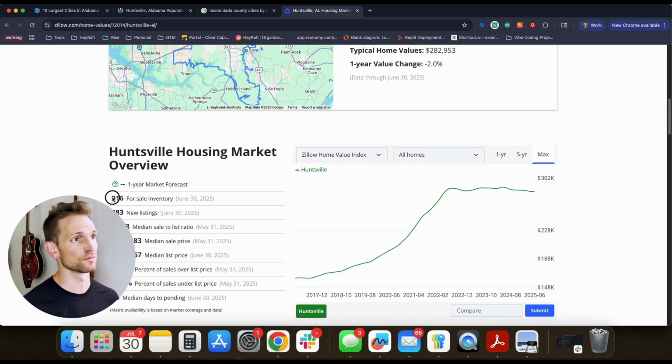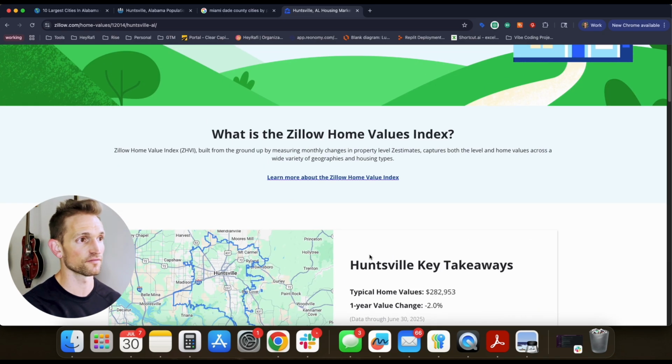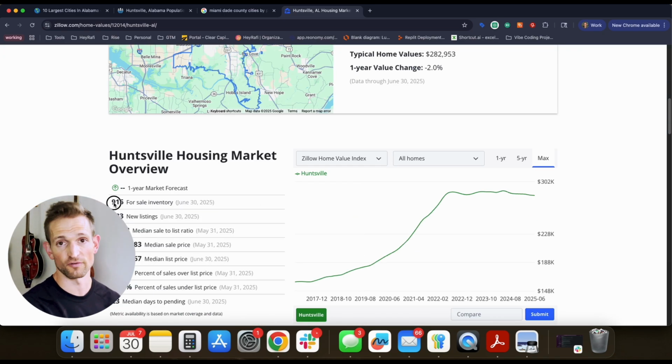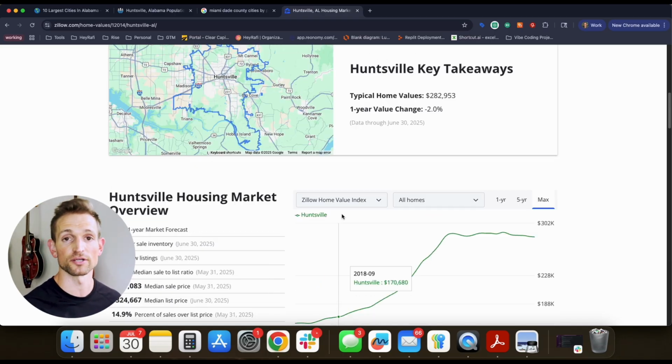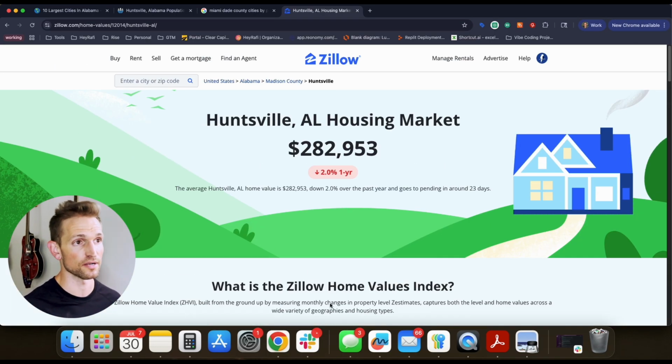One thing I didn't mention was actually this total inventory. One of the things that we look for as it relates to inventory is a nice healthy figure for cities that is anything really over 500 and anything that's over 1,000 for counties. So here in Huntsville, we're targeting just the city. We're at 916. So that's a nice healthy figure that we can consider. And anything lower than that 500 or 1,000 inventory threshold just means that there's going to be less availability for us to send out offers. Not necessarily a good or a bad thing, but it can mean that you're going to be limited in the amount of opportunities that are out there.